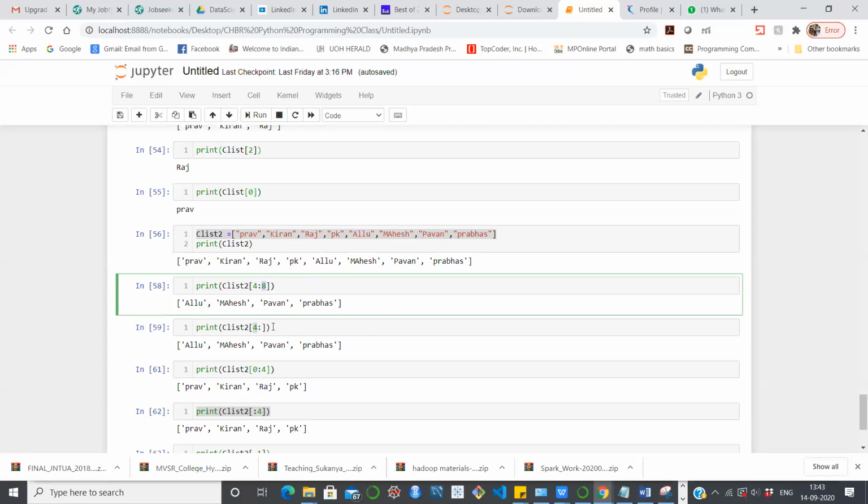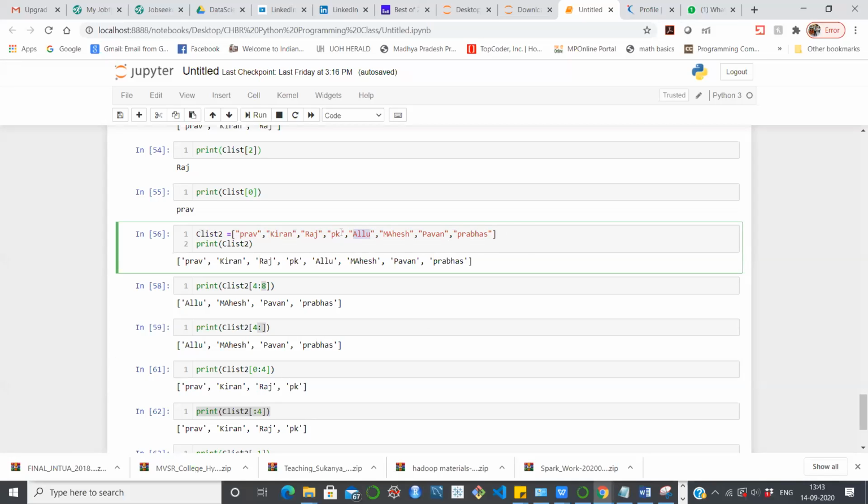Now if we want to print the entire thing like this, we will get all the elements present afterward. Starting with index 4, which is nothing but this one: 0, 1, 2, 3, 4, allu itself, and then the entire rest.